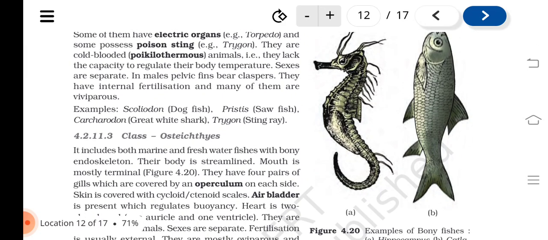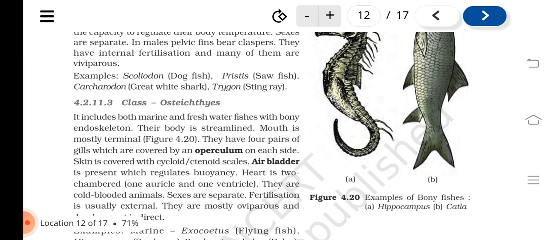Sexes are separate. In males, pelvic fins bear claspers. They have internal fertilization and many of them are viviparous. Examples: Scoliodon or dogfish, Pristis or sawfish, Carcharodon or great white shark, or Trygon stingray.